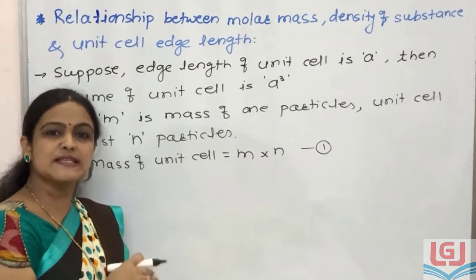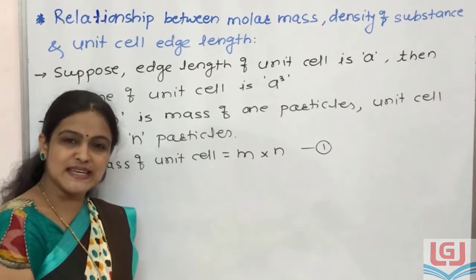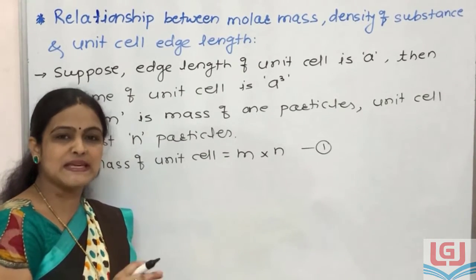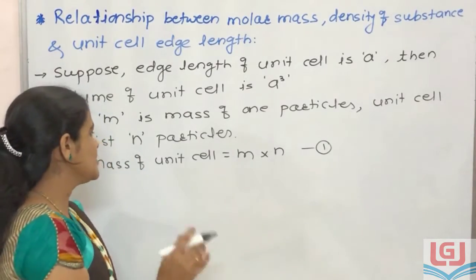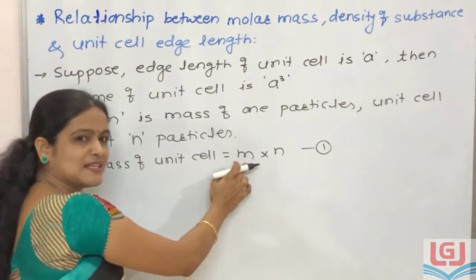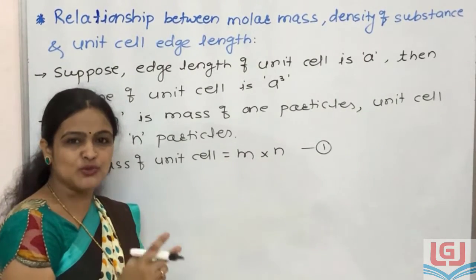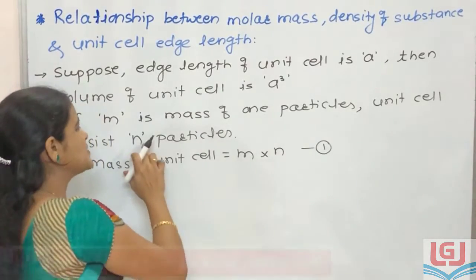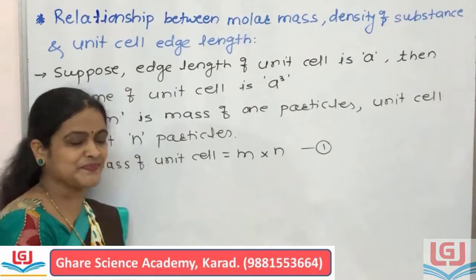For example, in simple cubic unit cell there is only one particle. In body centered cubic unit cell there are two particles, while in face centered cubic unit cell there are four particles. So if mass of one particle is m, then mass of two particles is 2m, three particles is 3m. Similarly, mass of n particles is m into n.